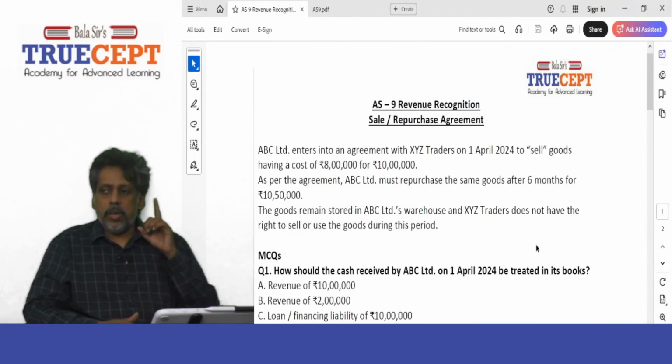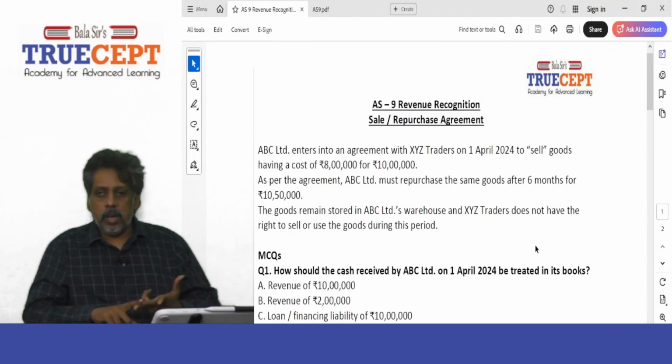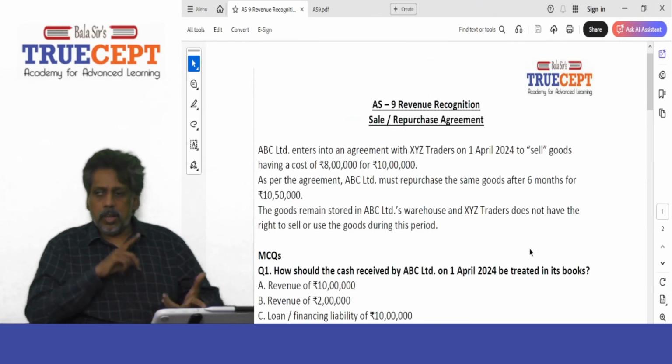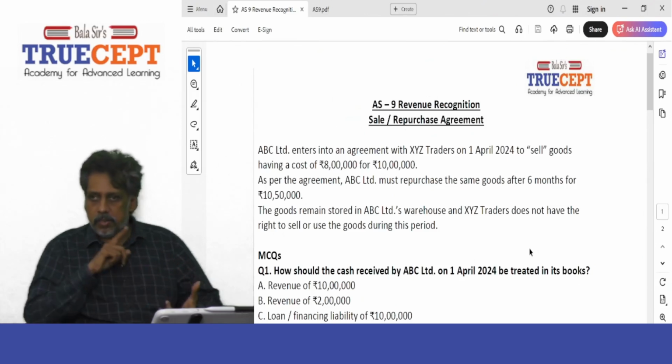Let us go ahead and take on this question based on Accounting Standard 9 on revenue recognition. ABC Limited enters into an agreement with XYZ traders on 1st April 2024 to sell goods having a cost of 8 lakh for 10 lakh. Now let us assume that you guys represent ABC Limited and I represent XYZ traders, right?